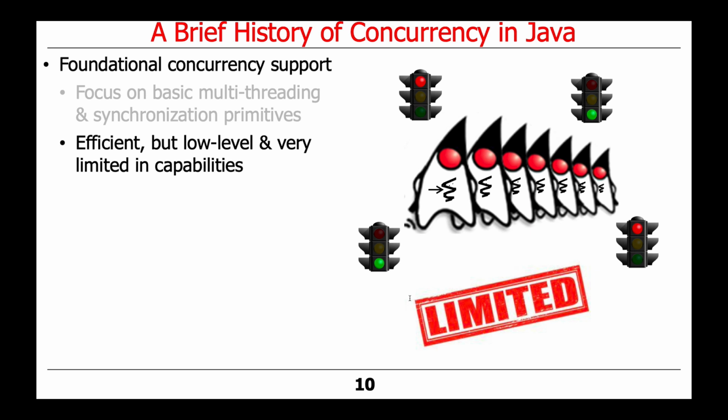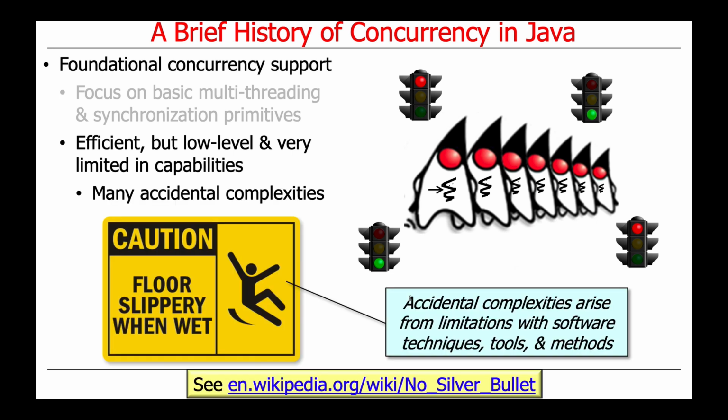So what were the good things? The good things were that the built-in concurrency mechanisms, threading, and built-in monitor objects were very efficient, but low level and very limited and very error prone. All kinds of mistakes can arise when you write code at that level. In particular, there's lots of what's called accidental complexity. You can have deadlock, you can forget to lock things, so it's easy to have code that will have race conditions if you're not really careful, and you end up with all kinds of threads running around. It's very complicated, as is almost always the case when you write concurrent programs.